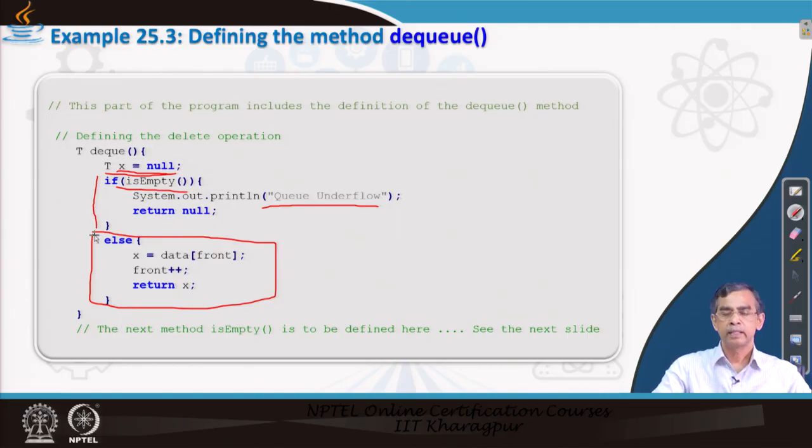So, deletion will take place from the front, and this way first in first out will be implemented. Here the frontmost element will be copied into X, this means X needs to be returned, and then front will be incremented to the next location and we return X. So, this is a pretty simple operation that we can think of for the dequeue.